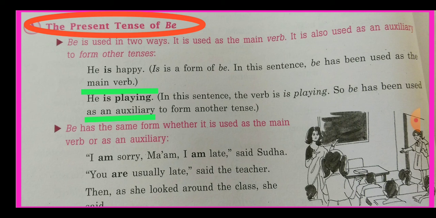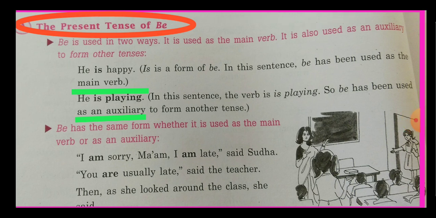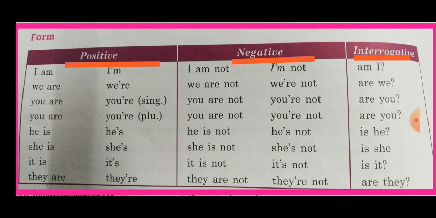Now we have two verbs with us, one is and second is play. So in this sentence the form of be is used as an auxiliary verb, meaning helping verb. So this is how the forms of be can be used in two ways, one as a helping verb and the second as a main verb.